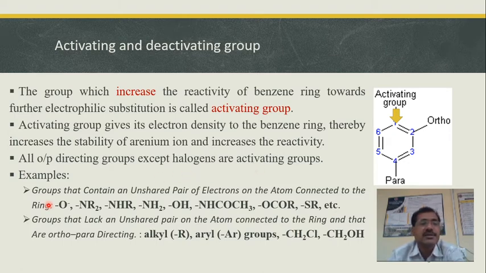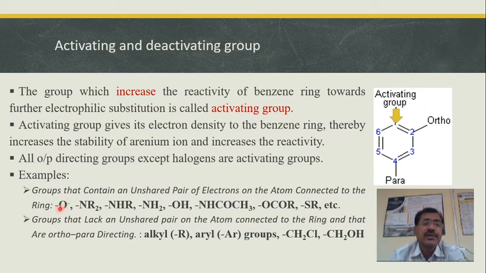Now, what are the examples? You can classify the different activating groups into two categories: groups that contain an unshared pair of electrons on the atom connected to the ring. In the periodic table, you have carbon, nitrogen, oxygen, and fluorine. So the elements to the right of carbon have one or more lone pairs, say oxygen, nitrogen, and halogens. That lone pair can take part in resonance and can increase the electron density on the benzene ring. So what happens?